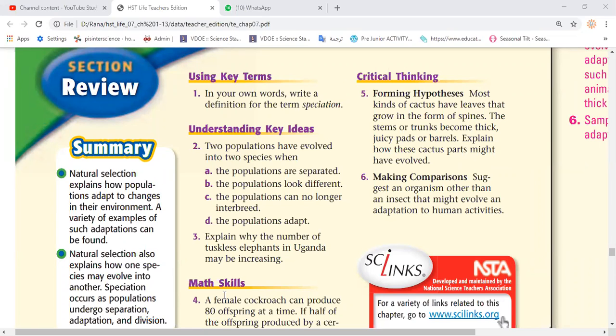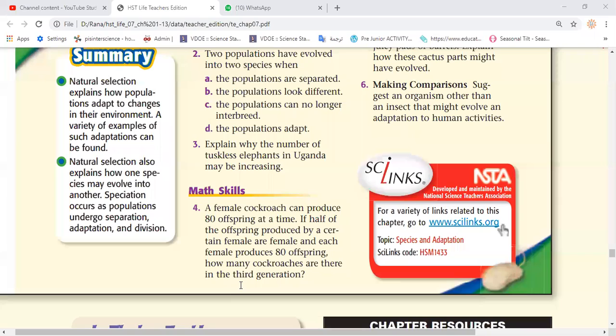So let's check here. A female crocodile can produce 80 offspring at a time. If half of the offspring produced by a certain female are female, and each female produces 80 offspring, how many crocodiles are there in the third generation?